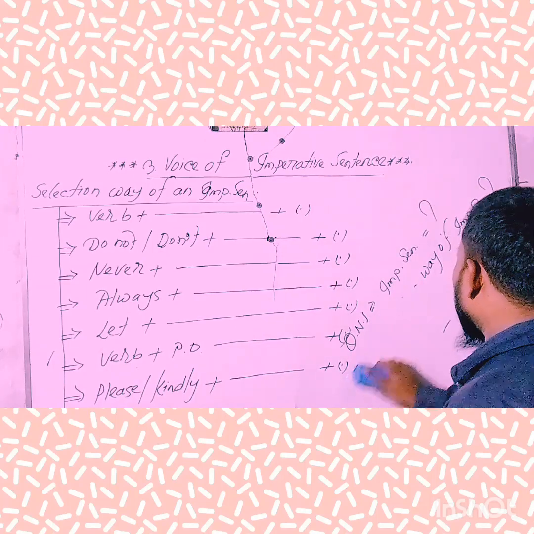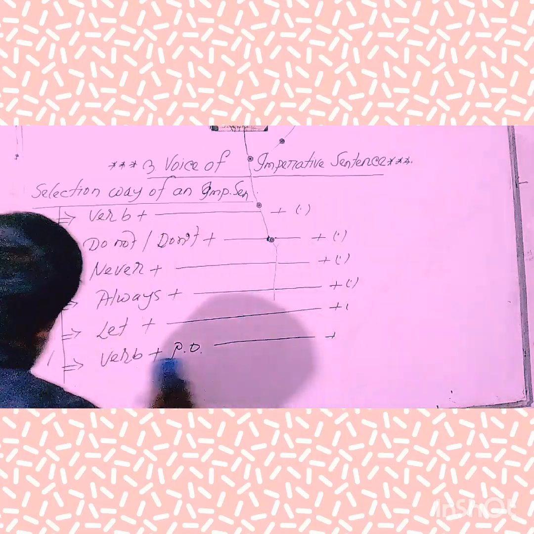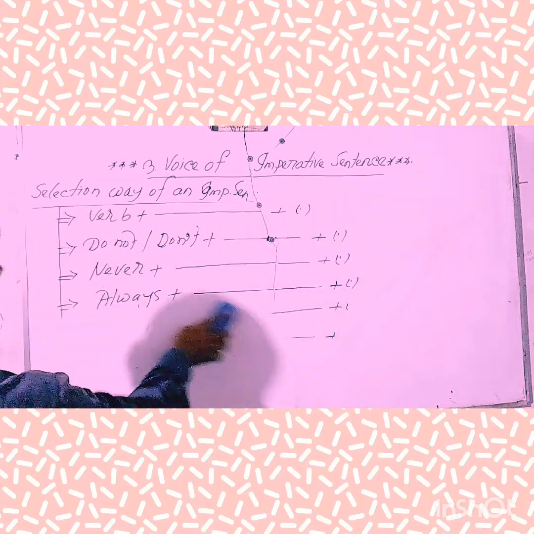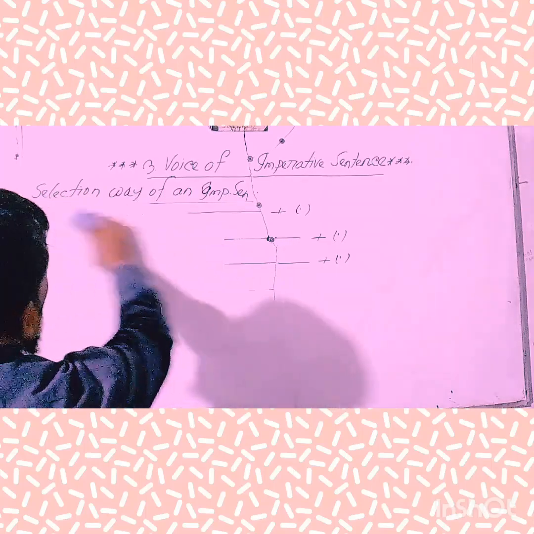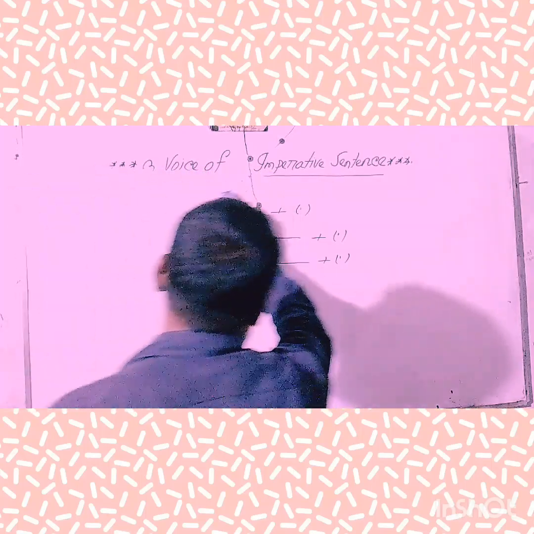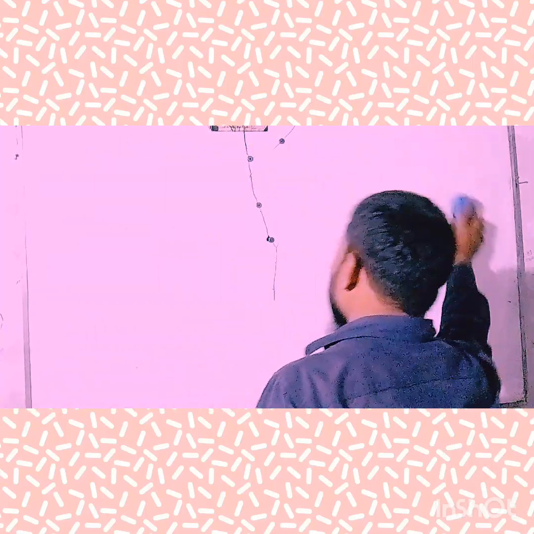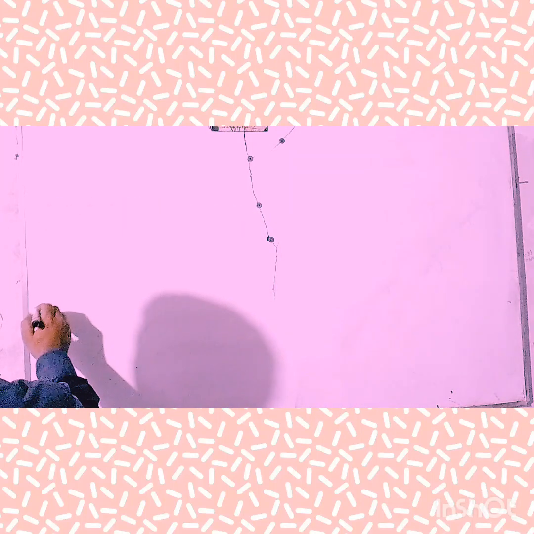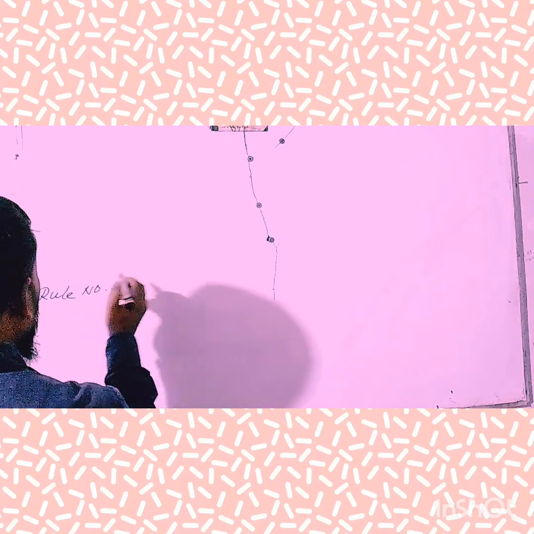I hope you have understood clearly. Now, my dear learners, I am going to show you various kinds of structures under various conditions of such selection. So, my dear learners, let's get started. Rule number one.